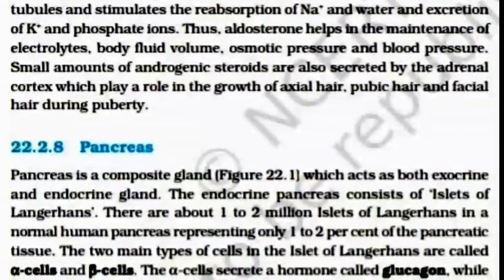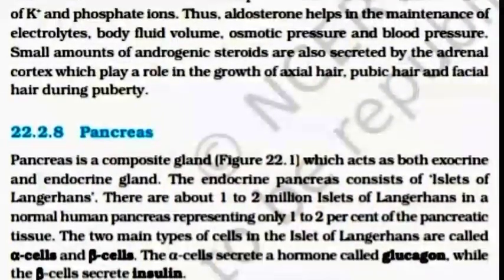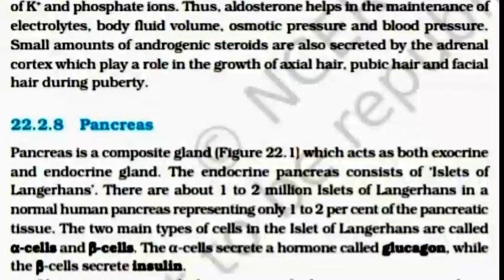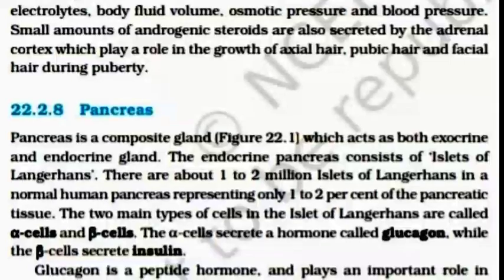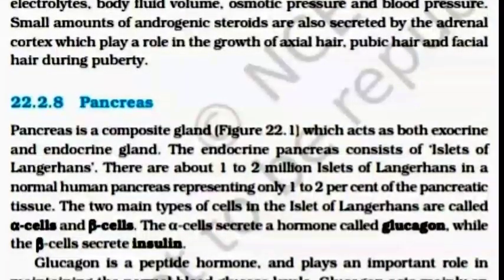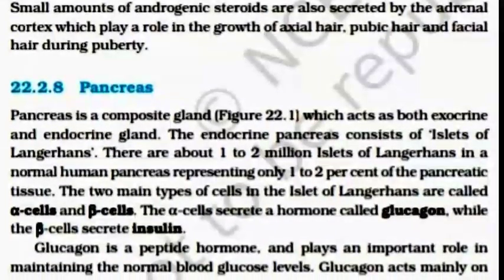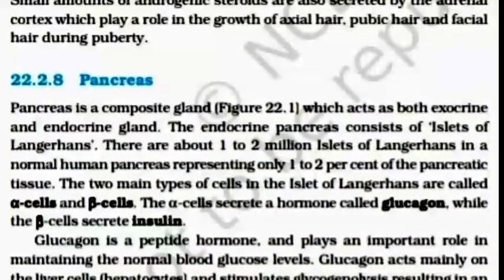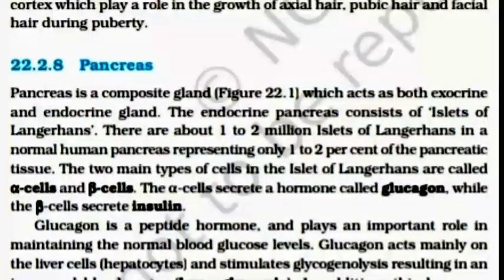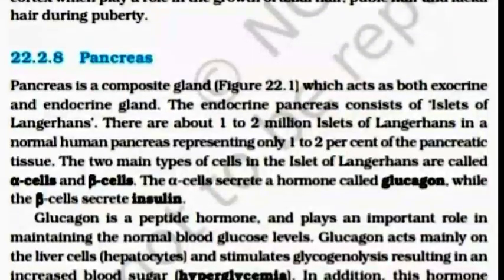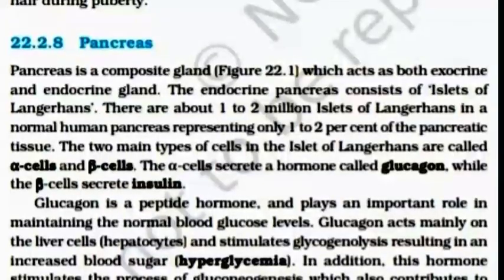Pancreas is a composite gland which acts as both exocrine and endocrine gland. The endocrine pancreas consists of islets of Langerhans. There are about 1 to 2 million islets of Langerhans in a normal human pancreas, representing only 1 to 2% of pancreatic tissue. The two main types of cells in the islets of Langerhans are called alpha cell and beta cell, and alpha cell secretes a hormone called glucagon while the beta cell secretes insulin.